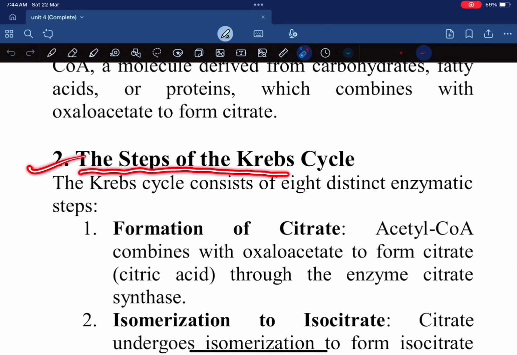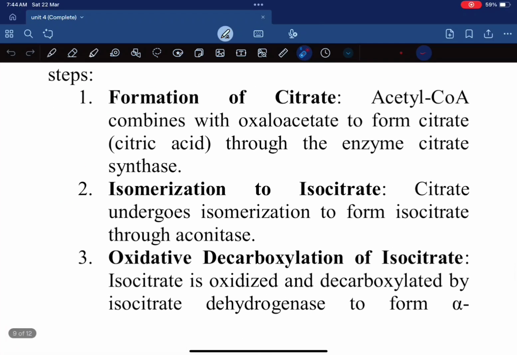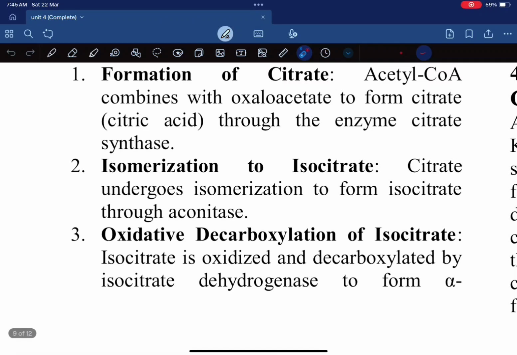Second, the steps of the Krebs cycle. The Krebs cycle consists of 8 distinct enzymatic steps. First, formation of citrate. Acetyl coenzyme A combines with oxaloacetate to form citrate through the enzyme citrate synthase. Second, isomerization to isocitrate. Citrate undergoes isomerization to form isocitrate through aconitase.